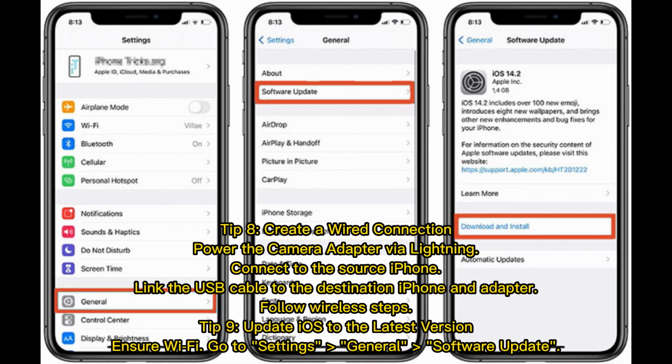Tip 8. Create a wired connection. Power the camera adapter via Lightning. Connect to the source iPhone. Link the USB cable to the destination iPhone and adapter. Follow wireless steps.